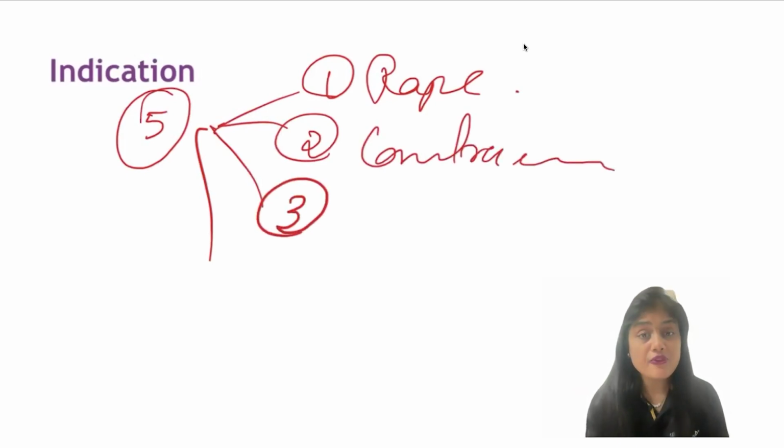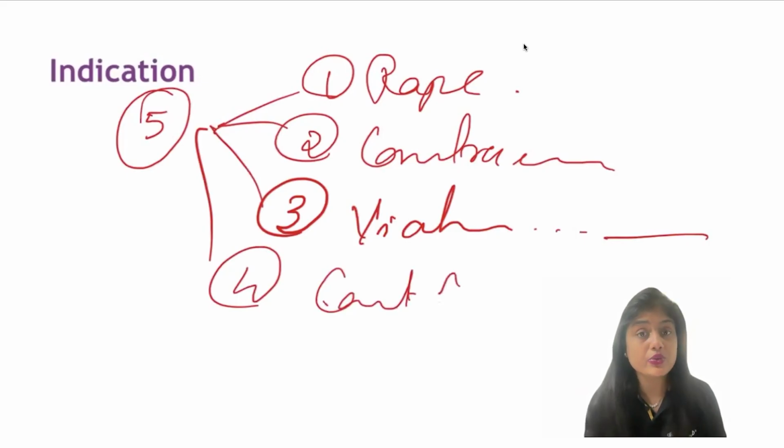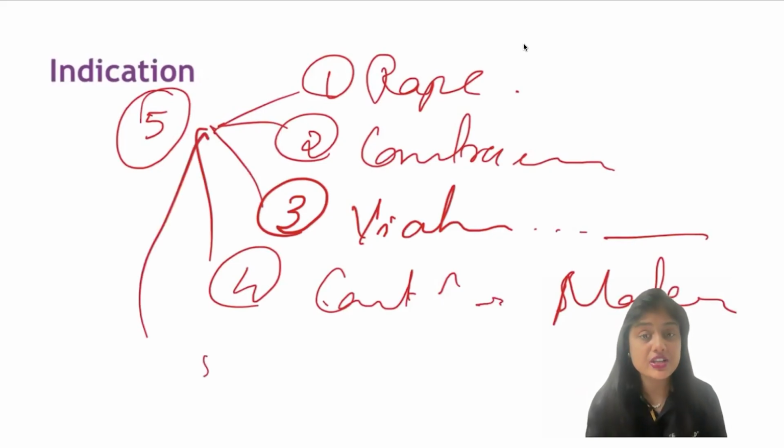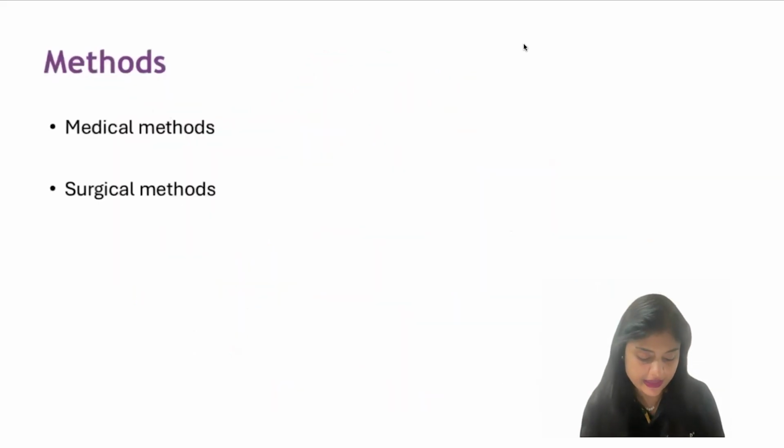Then is the viability of the fetus: there is no viability of the fetus even if we continue the pregnancy. The fourth one is that continuation of the pregnancy is going to seriously deteriorate the maternal condition. And lastly, an anomalous fetus, where we cannot continue the pregnancy.